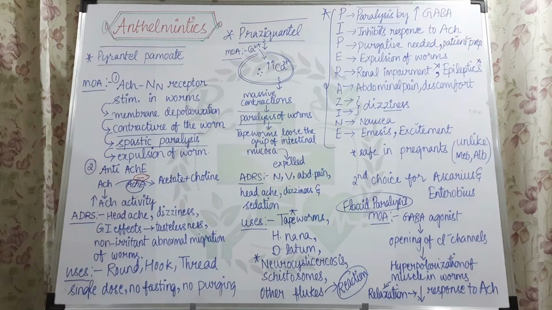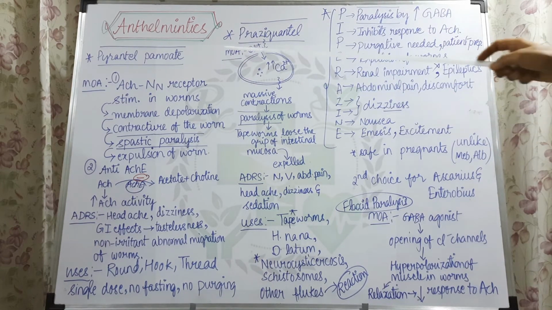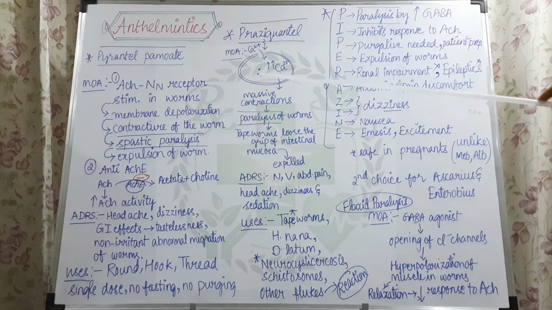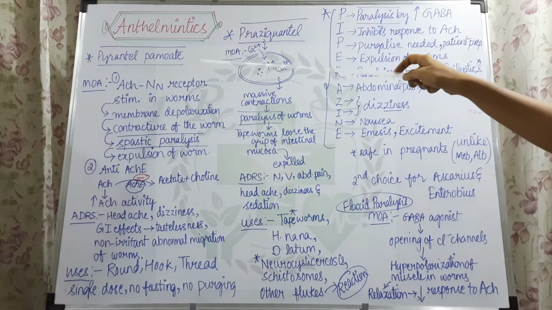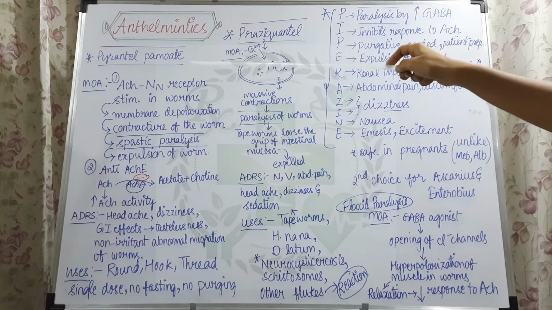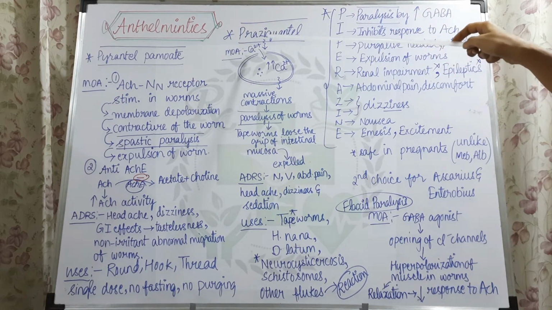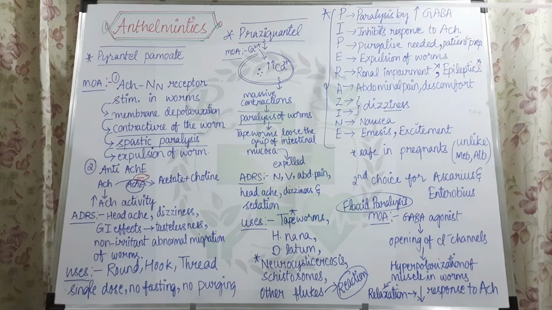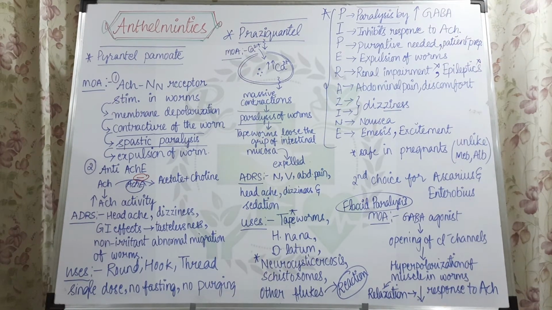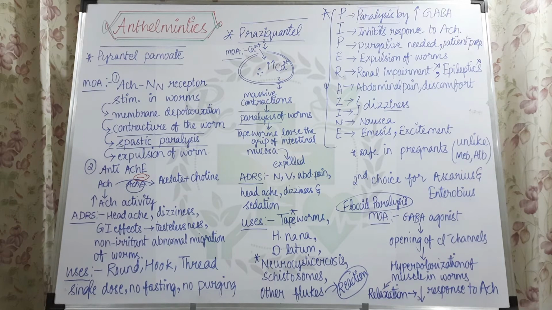Let us go through the drugs that are used as anthelmintics. We have pyrantel palmoate, praziquantel, and piperazine. One thing we should see in common here is that all the drugs start with P: pyrantel palmoate starts with pyr, praziquantel is pra, and piperazine is piper.